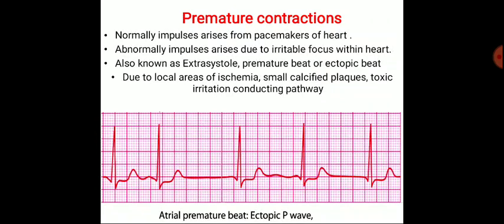Now the premature contraction. As we know, the impulses arise from the pacemaker of the heart, that is the SA node.